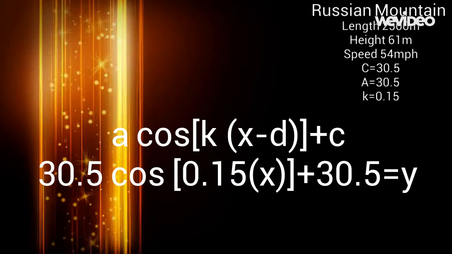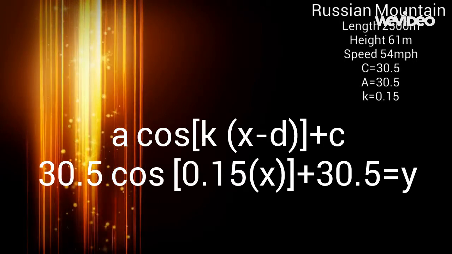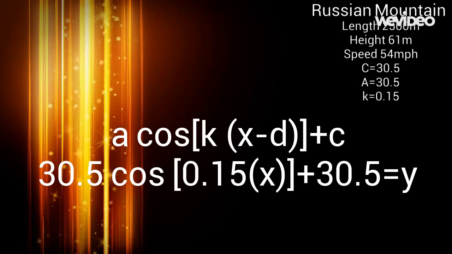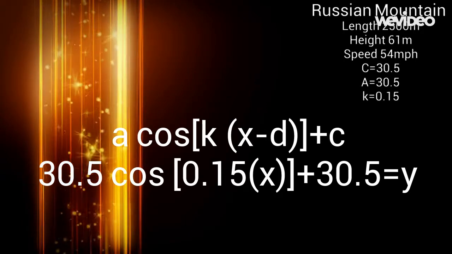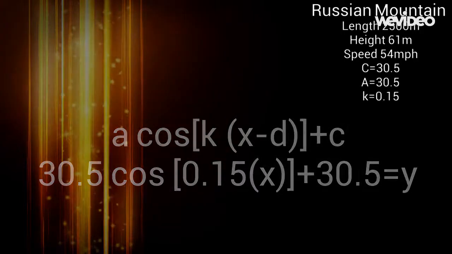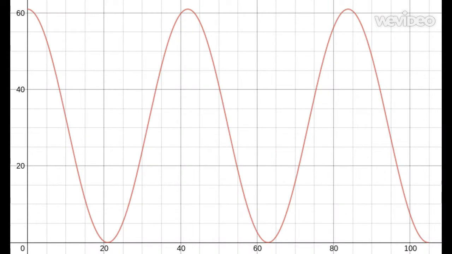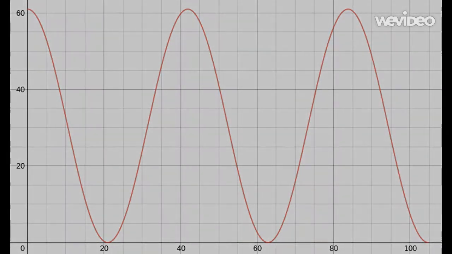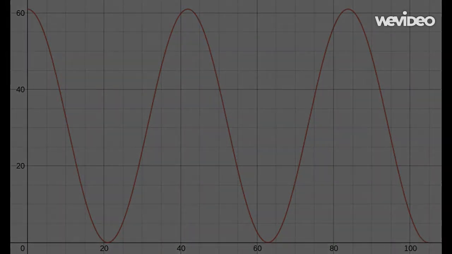And to find the last value d, by graphing parent function and transformed function, you will see that there is no phase shift, so d value is 0. Now our function is complete. To make sure that we're correct, let's look at its graph. Here we go. The ride starts at 61-meter high hill and have 2 hills before braking point. After 110 seconds of this ride, people would have traveled 2,500 meters, and they would brake by slamming on the sand. The data is supported by graph, so our function formula is correct.